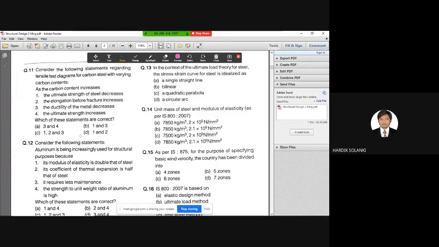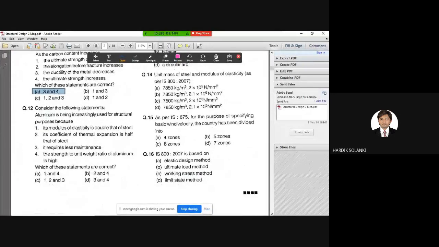So what will be the correct answer? Come on fast, I'll give you the answer. A, right? 3 and 4. This is how you need to think. When you have multiple options, you need to eliminate each and every option one by one. So the correct answer for this is A.